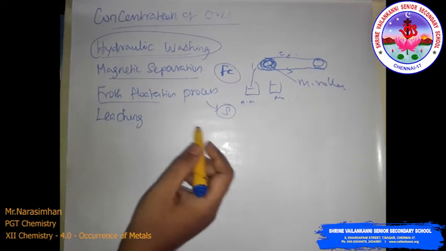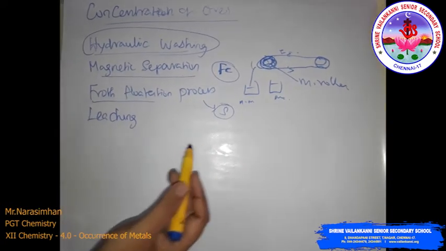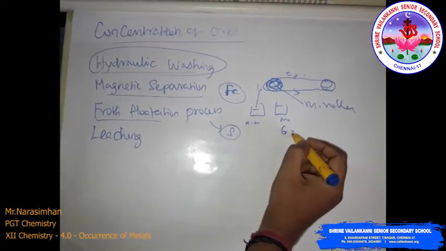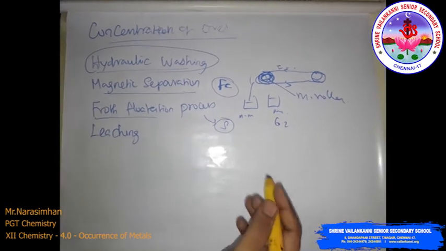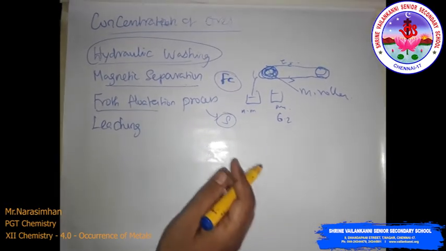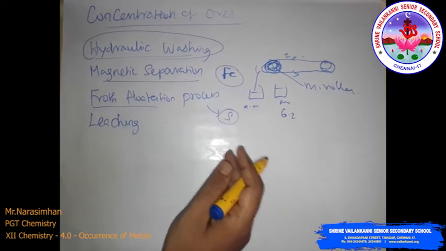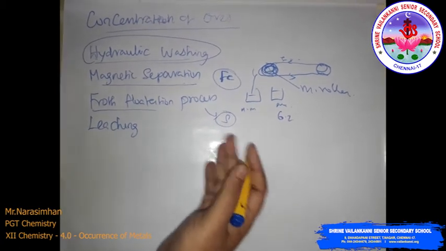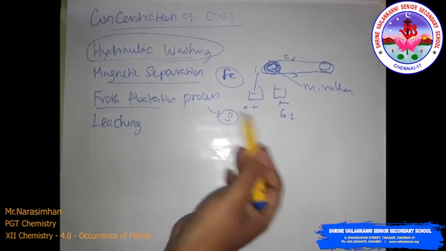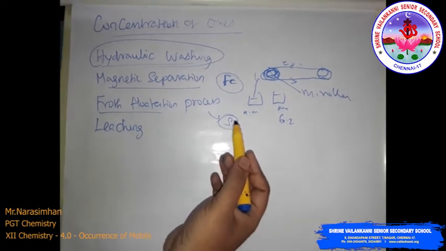To it, collectors are added. Look at your NCERT book diagram, that is 6.2. A suspension of the powdered ore is made with water, and collectors and froth stabilizers are added.